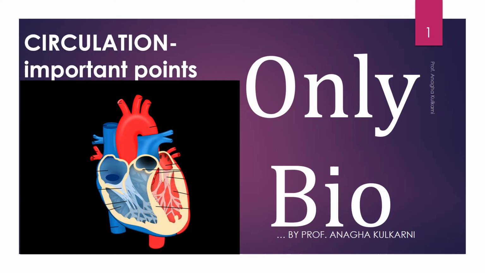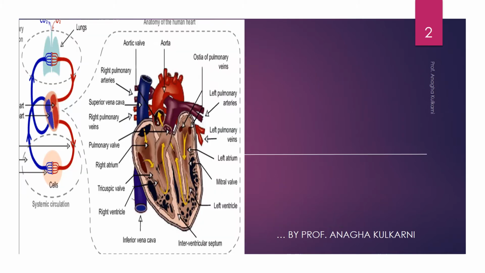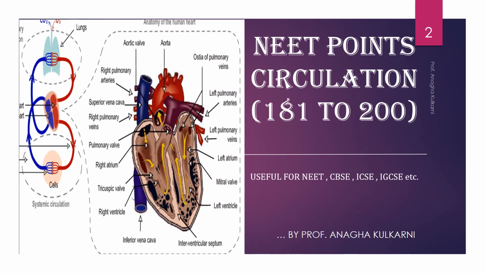Chapter circulation is such an important chapter for CBSE, ICSE, IGCSE as well as for 11, 12 and for different competitive exams. So in this series, I'm presenting up the important points from 181 to 200. Friends, we are likely to reach 500 points in this particular chapter. So do keep a check on the playlist for the other points as well as the MCQs so that you get much more practice on this chapter.